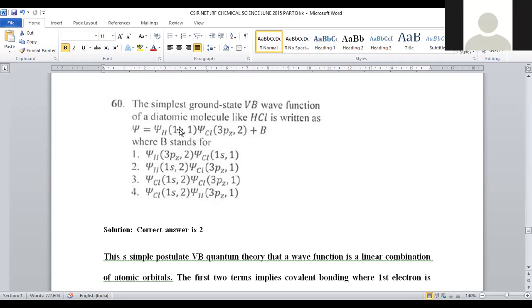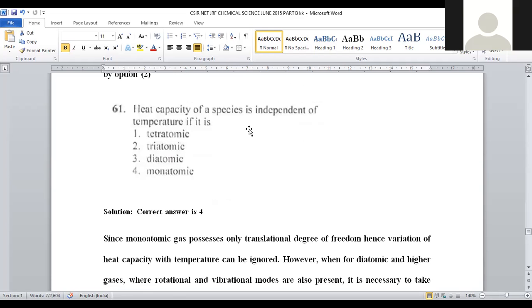Here is the combination: the 1s atomic orbital of hydrogen and the 3pz atomic orbital of chlorine combine linearly so that a molecular orbital will be generated. Probable inclination will be two possibilities. One is psi H 1s1 psi Cl 3pz2 plus psi H 1s2 psi Cl 3pz1. So these two probabilities are present. So for question number 60, option number 2 is the correct answer. Let us move on to 61.